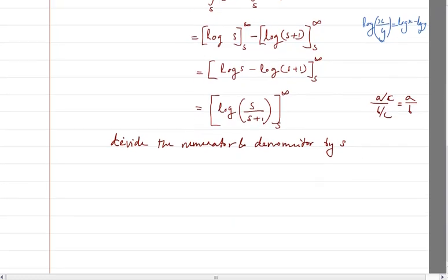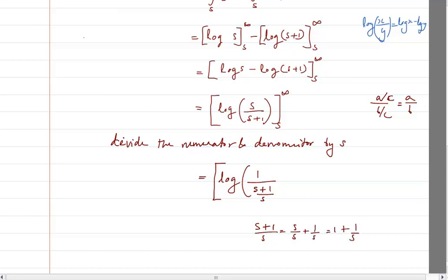But what is happening when we divide it? It comes as log of s by s, which comes out to be 1, divided by s plus 1 divided by s, which can be written as s by s plus 1 by s, which is 1 plus 1 by s.